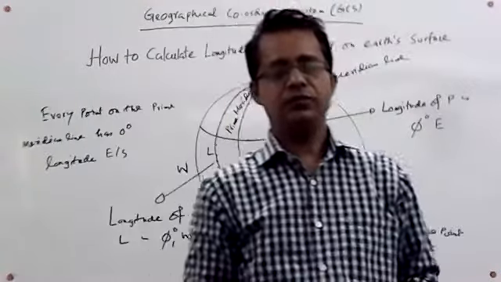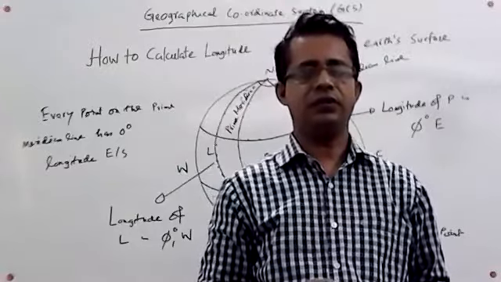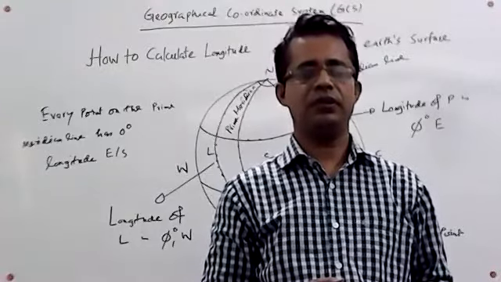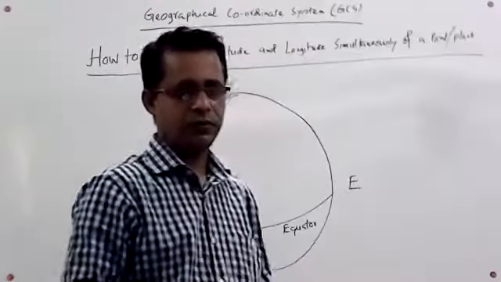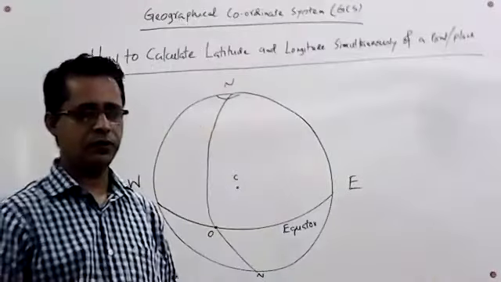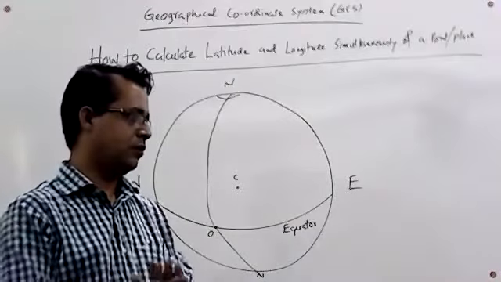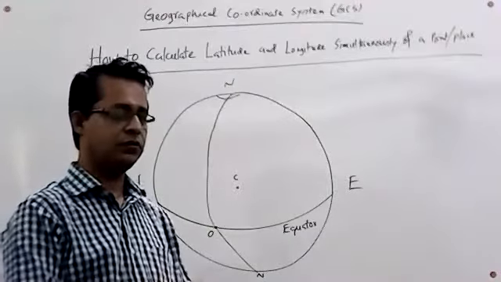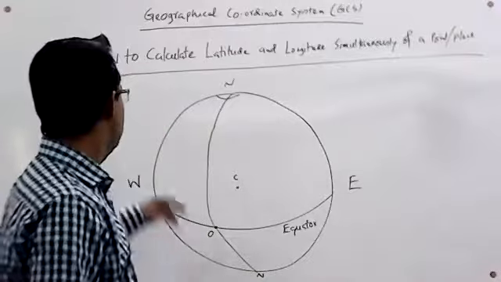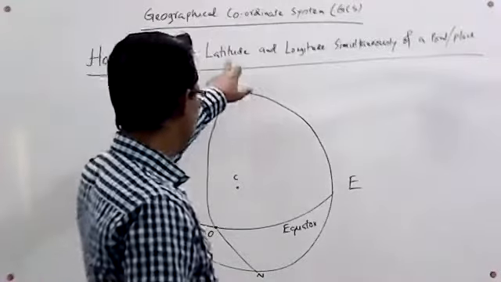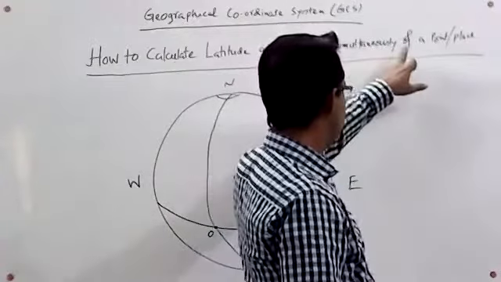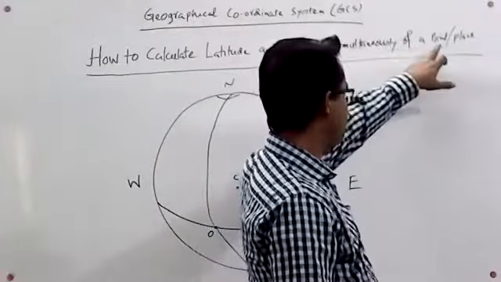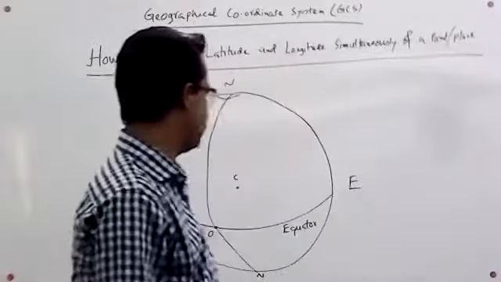Now we are going to calculate the latitude and longitude of a point simultaneously. Dear student, follow carefully and sincerely what we are going to do: how to calculate latitude and longitude simultaneously of a point or place on the Earth's surface.